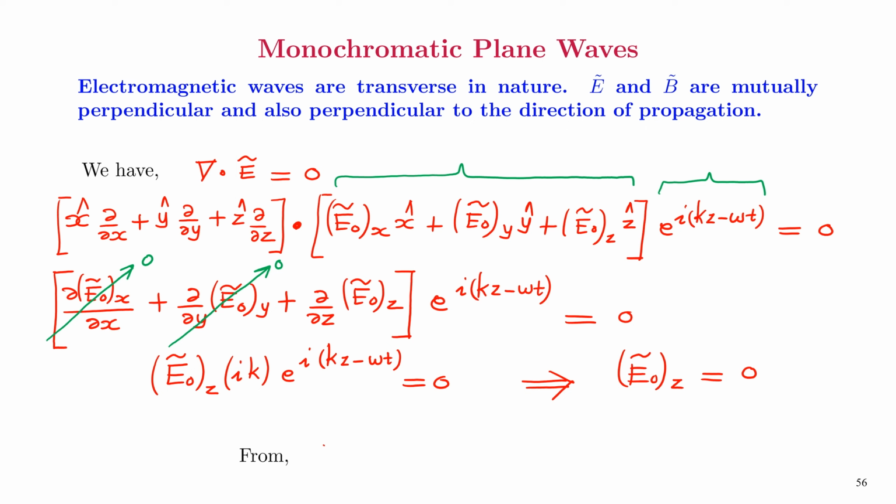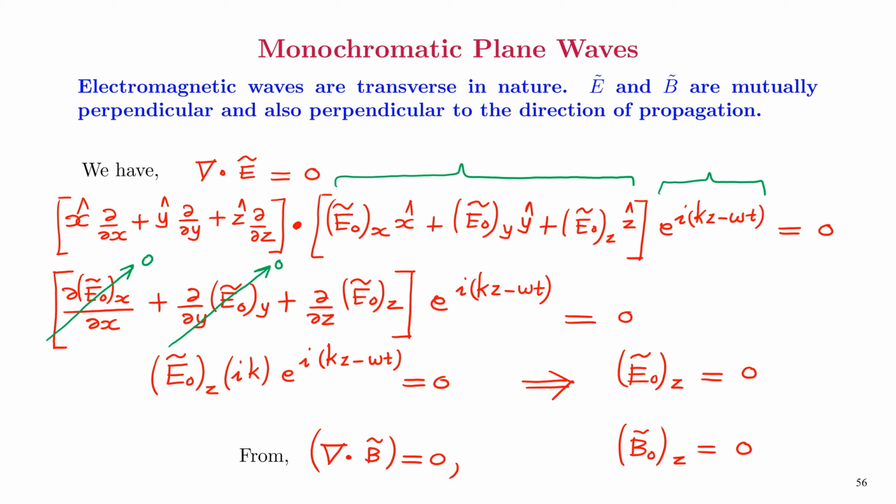Similarly, from the equation del dot B equal to 0, we can show that B0z equal to 0. So we have understood another aspect of electromagnetic waves, that is they are transverse in nature.